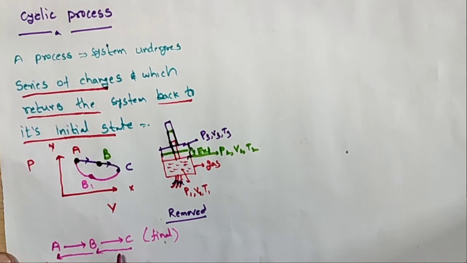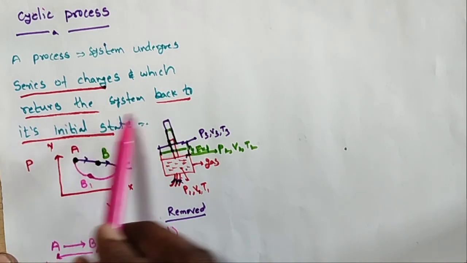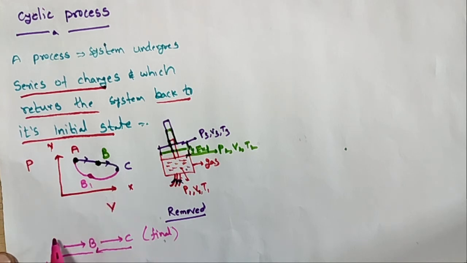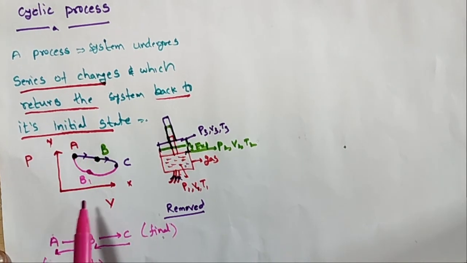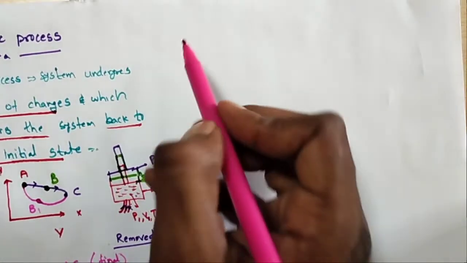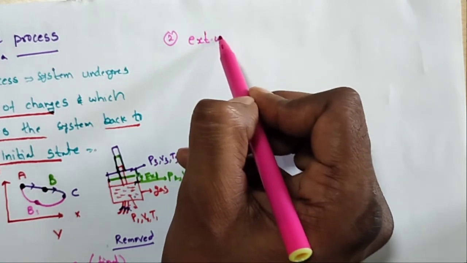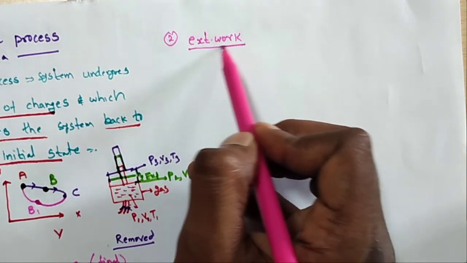This process is called a cyclic process. What is the cyclic process? A series of changes which returns the system back to its initial state. So this process, A to B, B to C, is a series of changes that comes back to the same position. In this cyclic process, some external work is done. The heat given to the gas during the process is found in the form of external work.